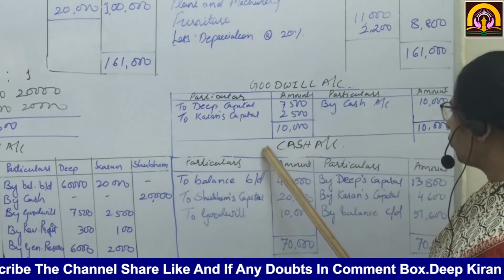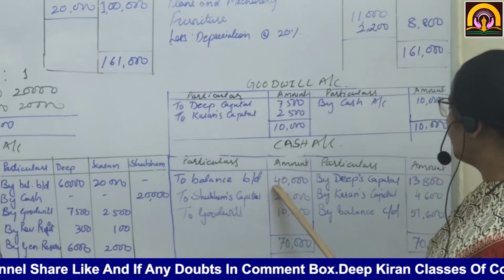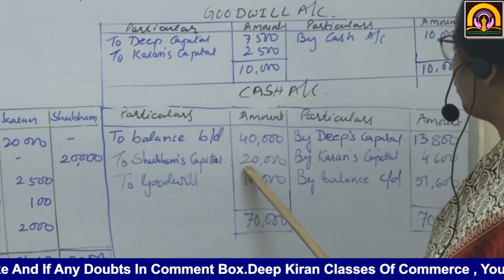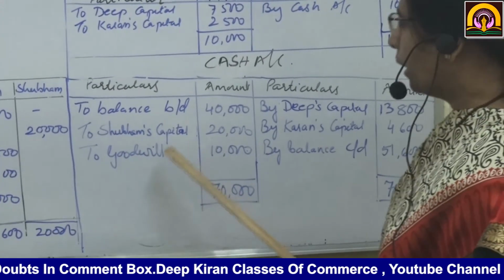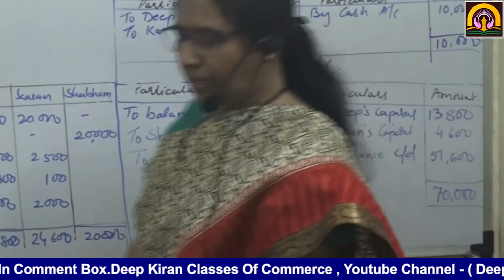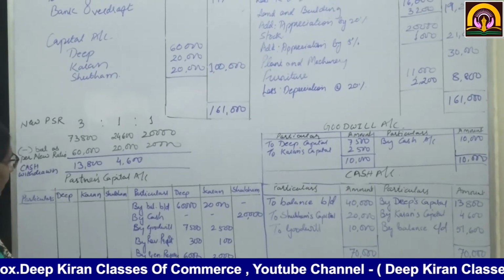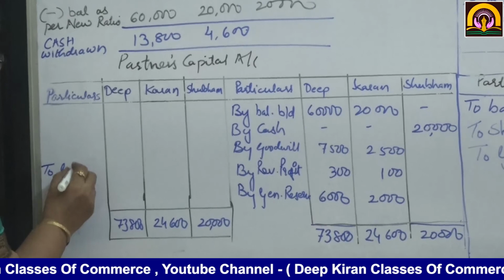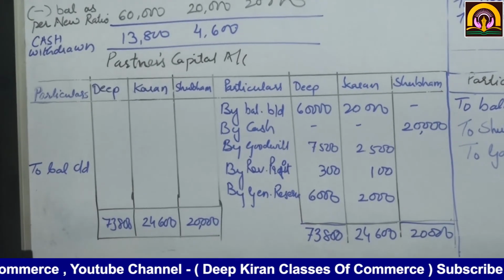Now cash account, see, balance as per old balance sheet 40,000. Shubham has brought rupees 20,000. Goodwill amount rupees 10,000. Now, see, listen very carefully. Now these are the balances. But what we have to do is keep the balances in their new profit sharing ratio.